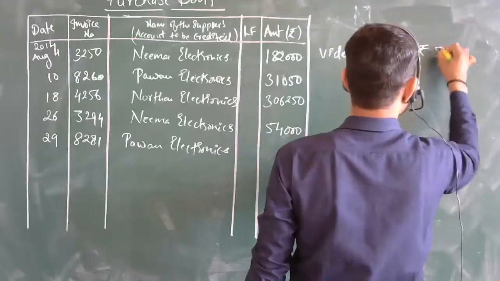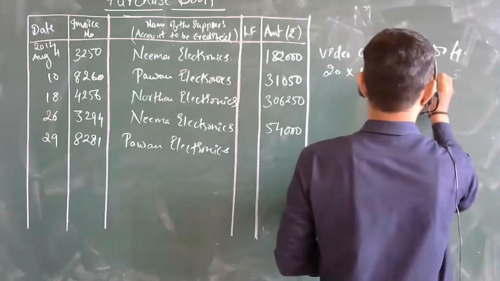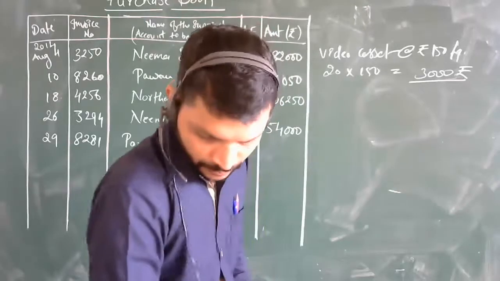20 video cassettes at rupees 150 per piece. How much? 20 into 150 is 3,000. Yes, it is correct. Then next, what all things are there?